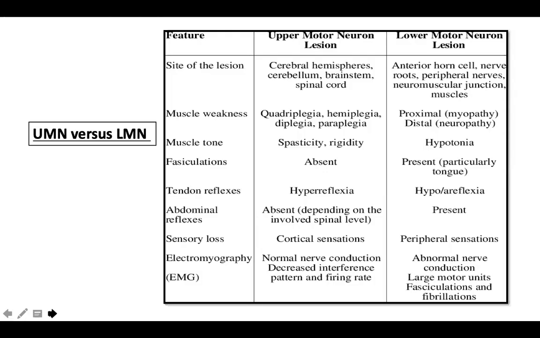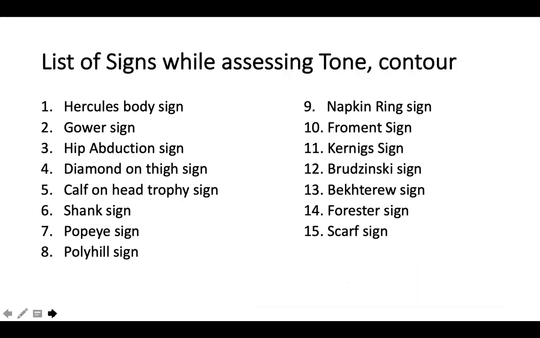The idea is that once you understand whether it's an upper motor or a lower motor lesion, I think this will come when we try to localize after completing your power and reflexes. Okay. So what is the list of the signs that we have seen till this point? From my initial slides, I told a lot of signs. For example, I told you Hercules body signs. Can you just recall where you saw it? Here I'm checking your short-term memory.